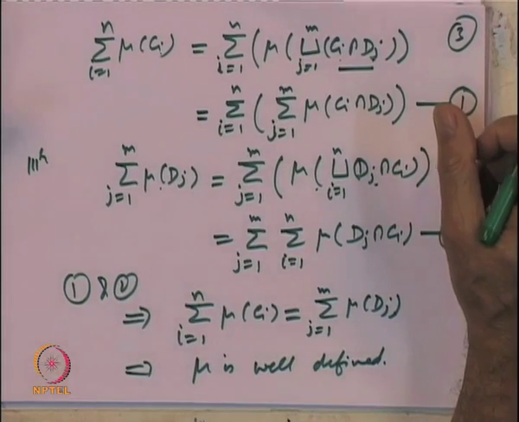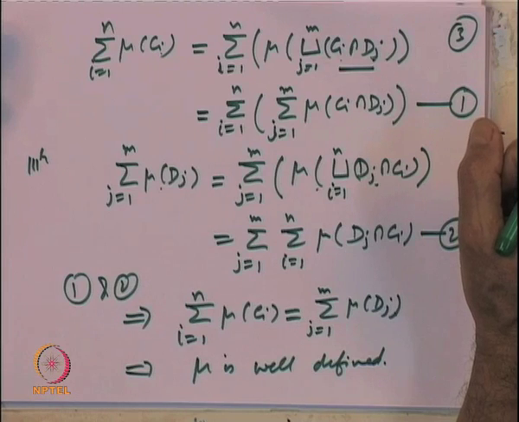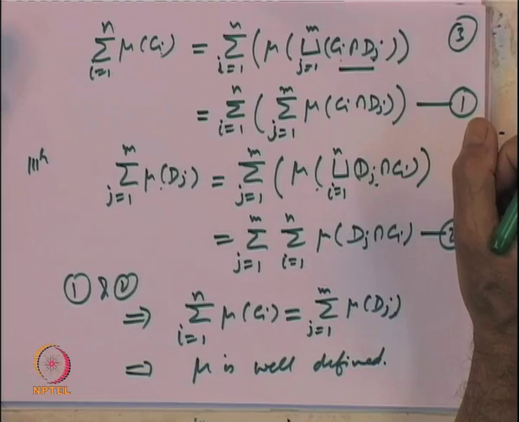So, what we have shown is the following: we take any set in the algebra generated by the semi algebra. That has a representation in terms of the elements of the semi algebra. Any element E in the algebra generated by the semi algebra can be represented as a finite disjoint union of elements in the semi algebra, say C_i.